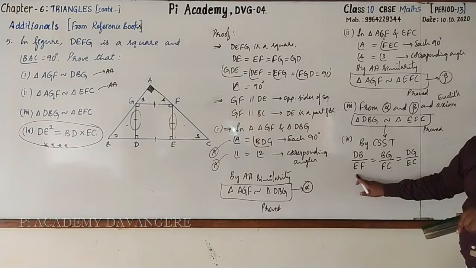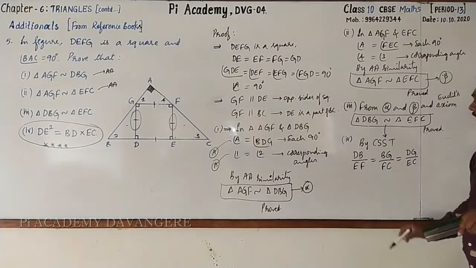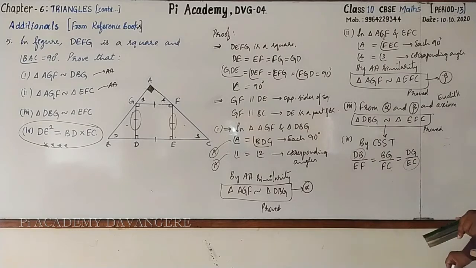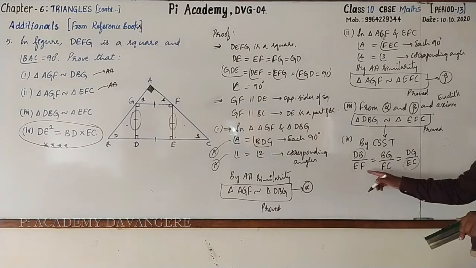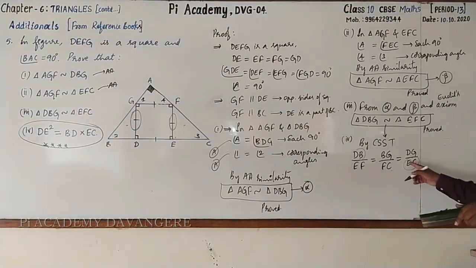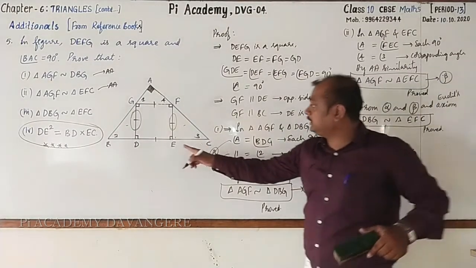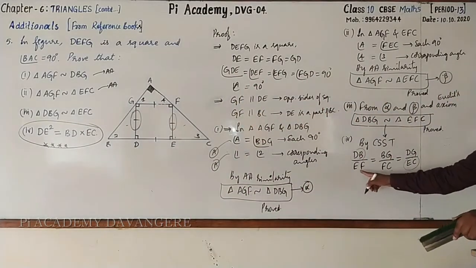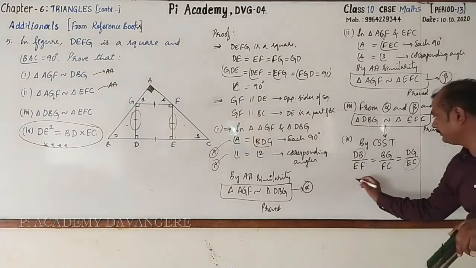Now look here. We want BD into EC. Let's go for taking these two. And we want DE square, but here is no DE square. But DE is nothing but GD and FE. In place of FE, I'll write DE.